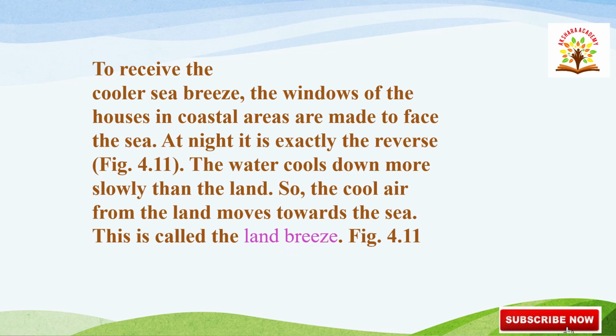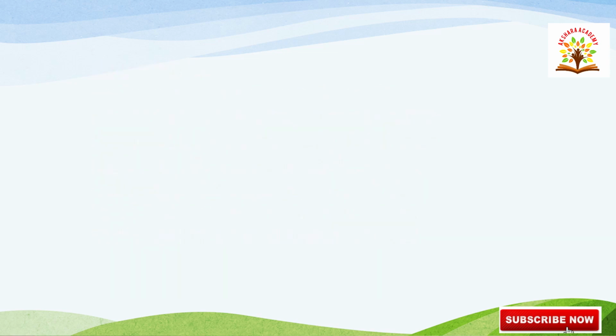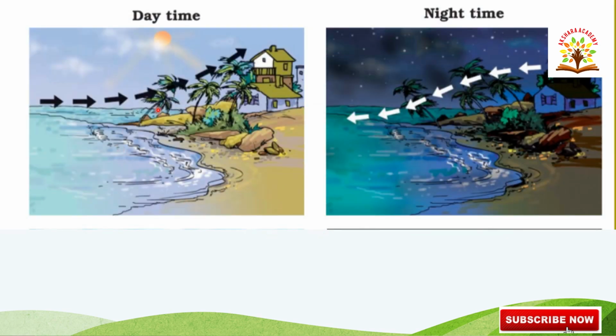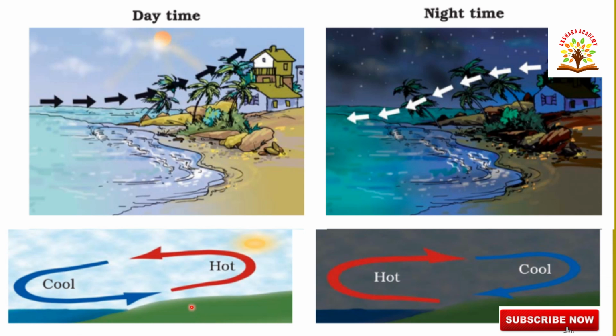Next, observe these figures carefully. This is occurring in the daytime. This picture refers to night time. So, during daytime, sea breeze; during night time, land breeze. In the figures below, there is cool air and here hot air.